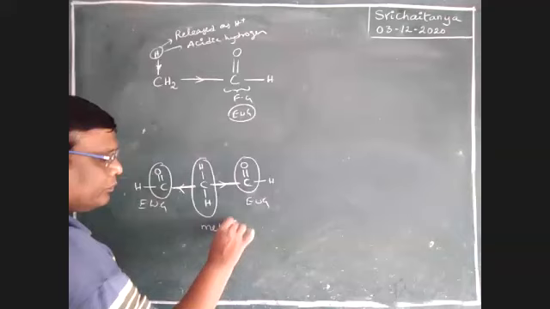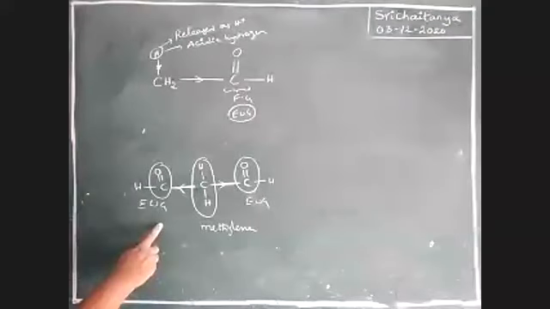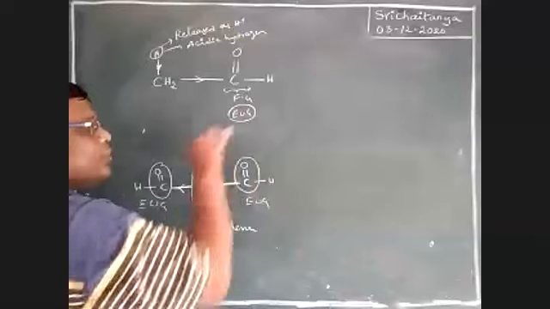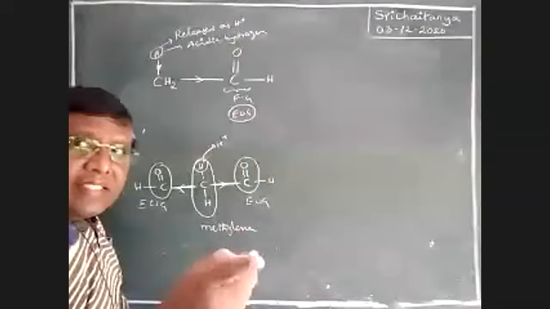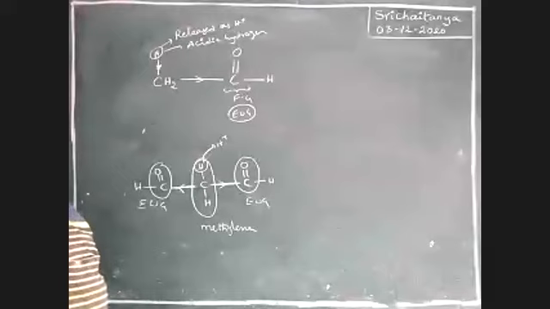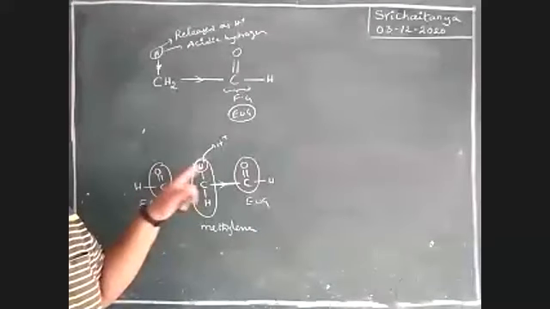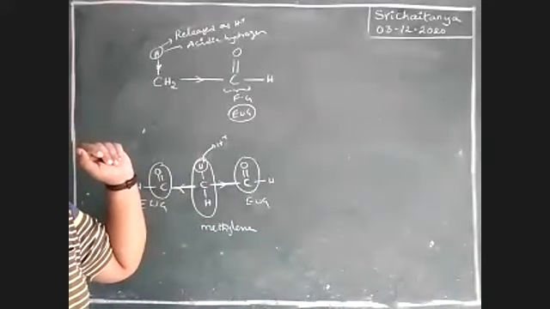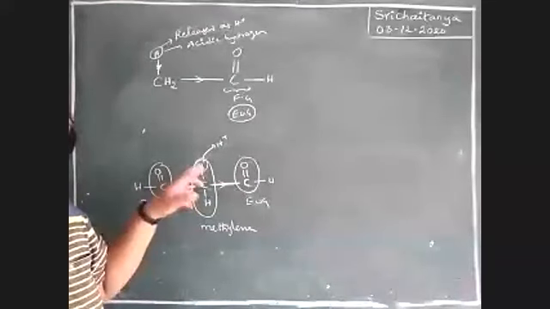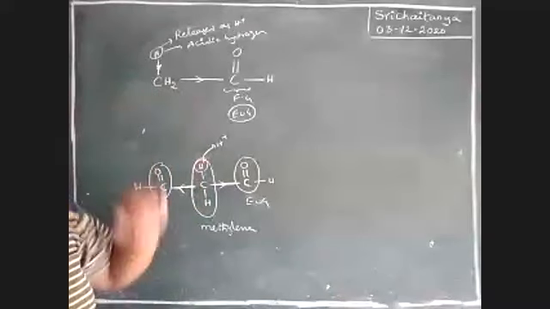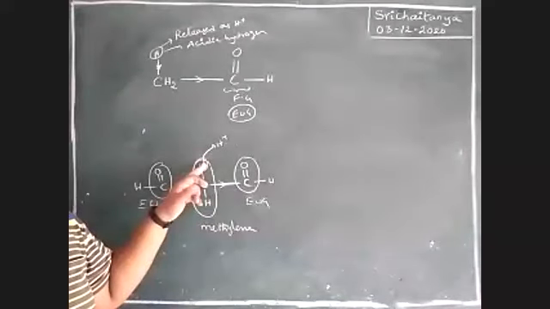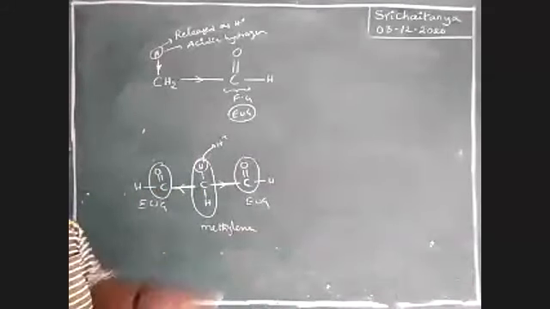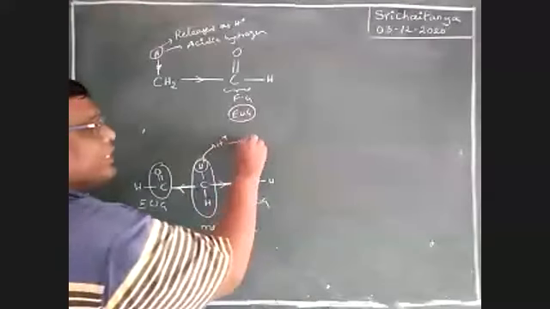This CH2 group is in between two electron withdrawing groups. So this hydrogen is released as H plus more easily than that of the earlier one. That means this hydrogen is more acidic than that of the earlier one. Now this is more acidic.